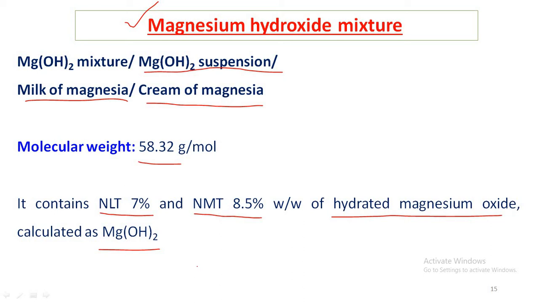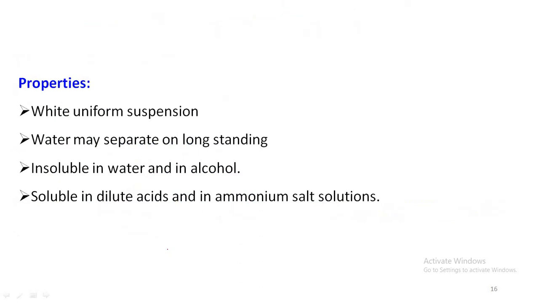The magnesium hydroxide mixture contains not less than 7% weight by weight and not more than 8.5% weight by weight of hydrated magnesium oxide, which is calculated as magnesium hydroxide. Coming to the properties of magnesium hydroxide mixture, it is a white uniform suspension. Water may separate on long standing because it is a suspension.